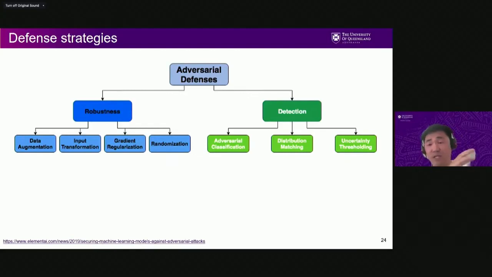There are multiple ways. They use some filters and you can transform the input data into a different space, so the dimension is changed. Such things can be used to make a machine learning or deep learning classifier or cluster robust against this type of attack. The third one is gradient regularization.